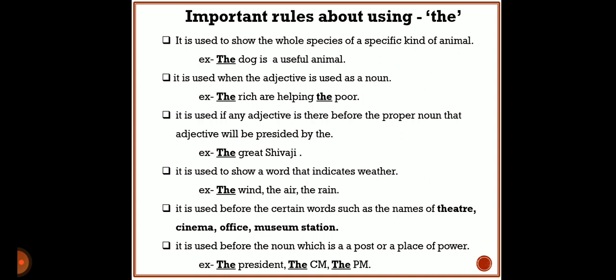See the last example of this page. It is used before a noun which is a post or a place of power. Here the example, the president. President is a post, as you know. The CM. CM means chief minister. It is also a very important post. The PM, prime minister. It is also a post. When you are using any post of power, that word will begin with the article 'the'.